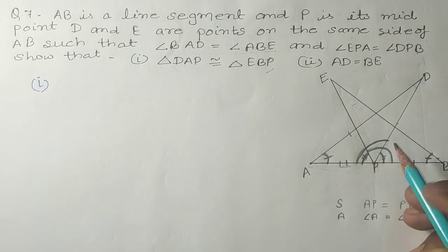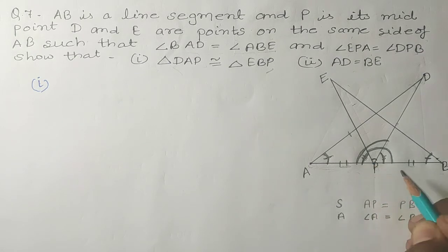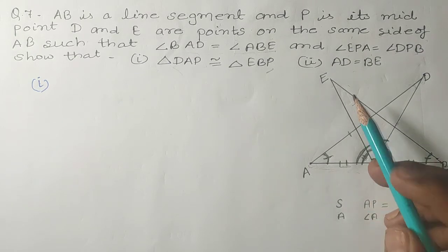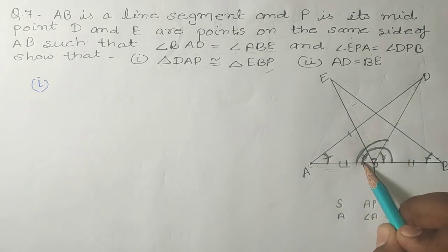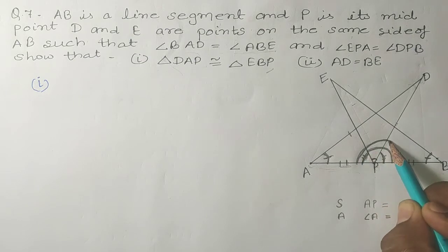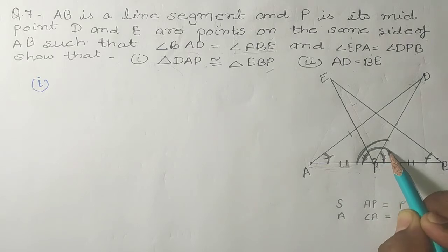So if we add angle EPD to both of these angles, then this will become the whole angle, and if we add this angle on this angle, this will also become the whole angle.